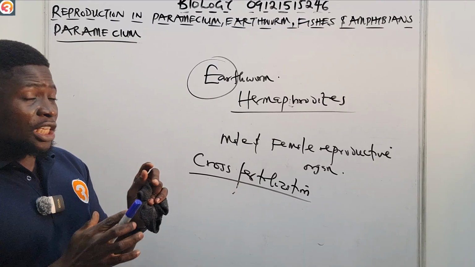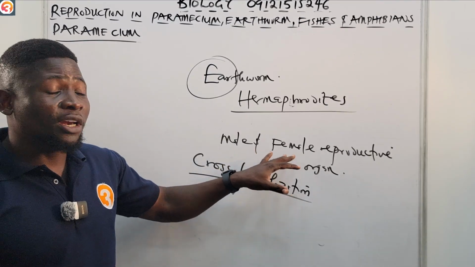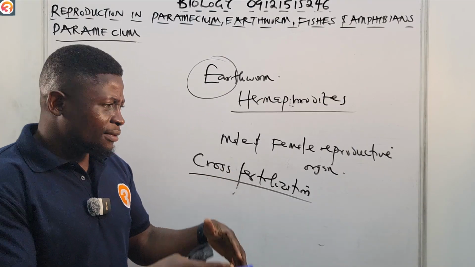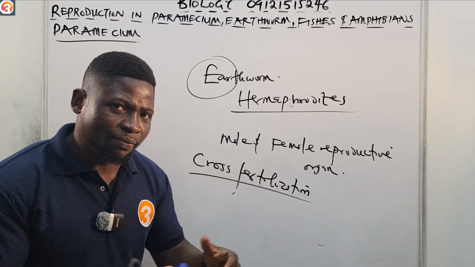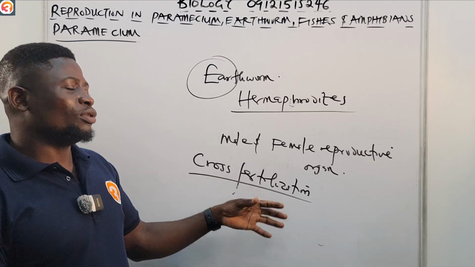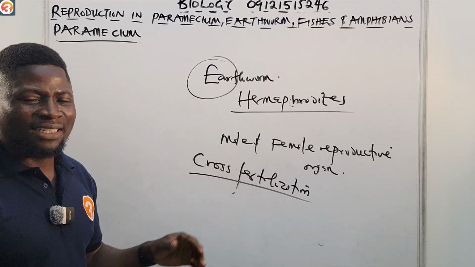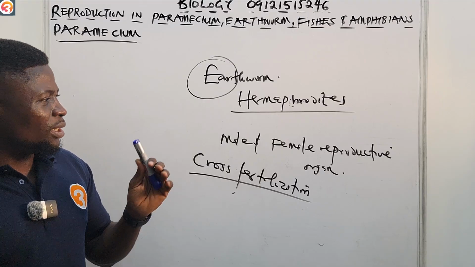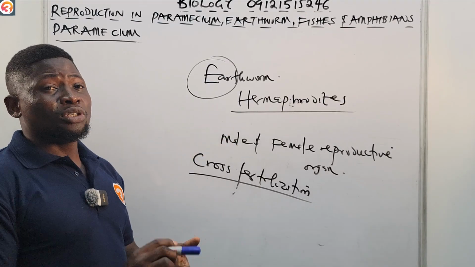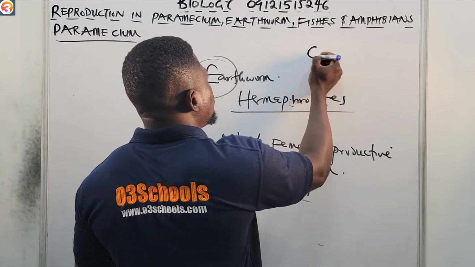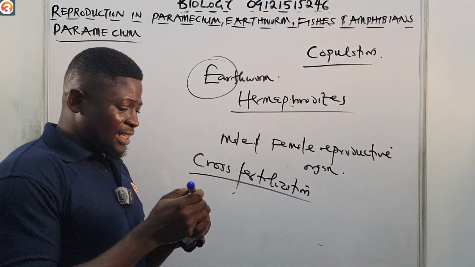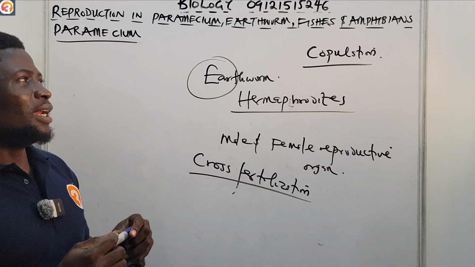Are you together? Each earthworm has both male and female reproductive organs. So you may ask, why do they not give birth to offsprings? Okay, they cannot do that. They need another earthworm to assist in doing that. So let us quickly see the processes. The process whereby earthworms reproduce sexually is known as copulation. Please take note.